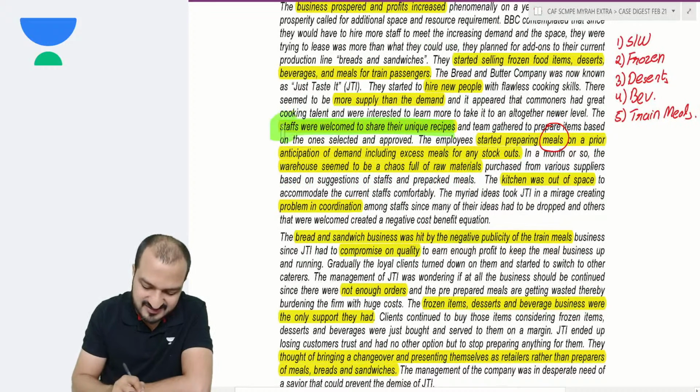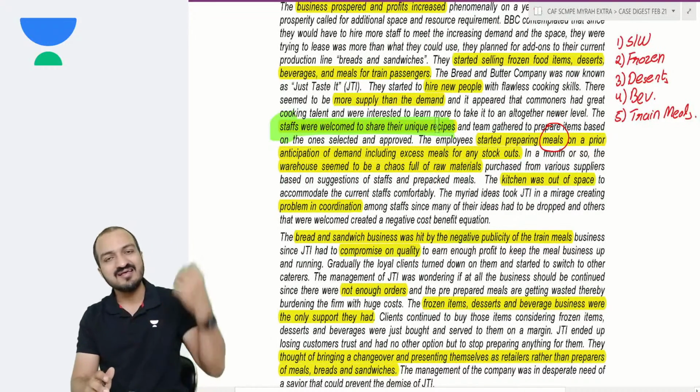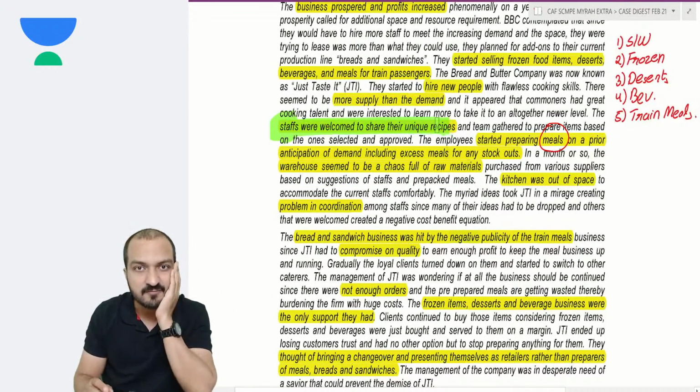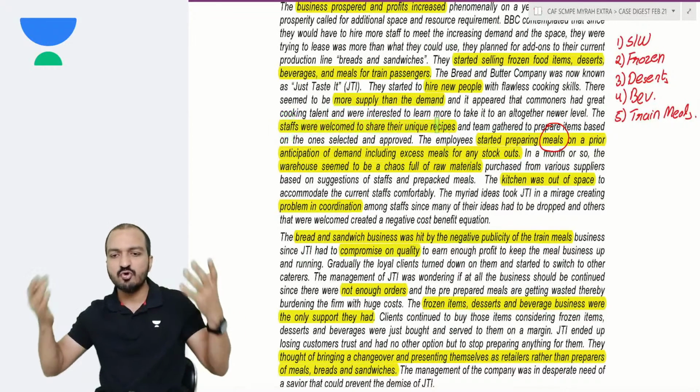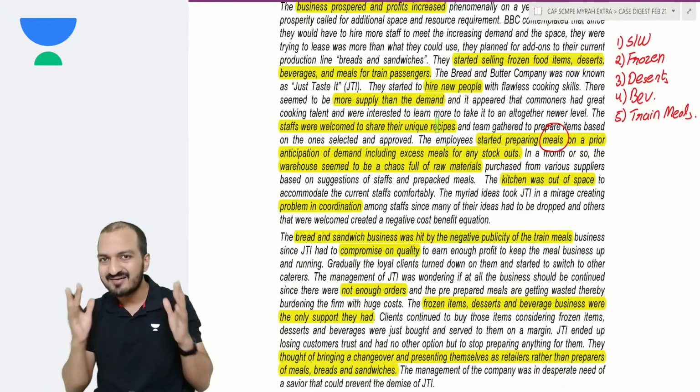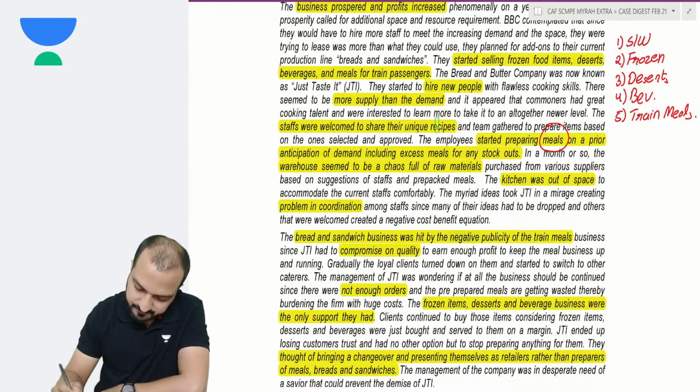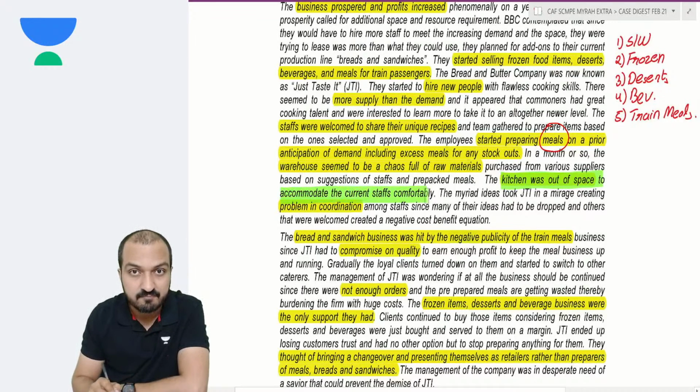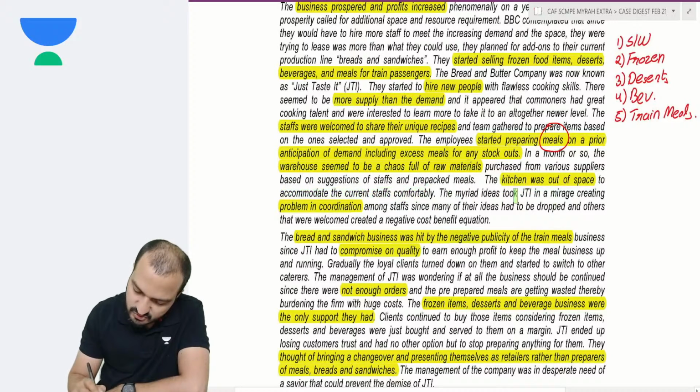Look, you are taking suggestions from the staff for their recipes. So whoever staff suggested a recipe, he will get his material ordered from a different supplier. So imagine there will be so many different varieties of raw material coming from so many different suppliers, all cluttered up in your warehouse. Even the kitchen got out of space to accommodate the current staff comfortably. Naturally, when everybody becomes a cook, then the kitchen will become crowded.